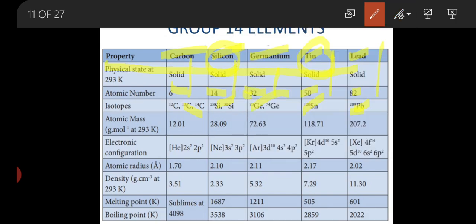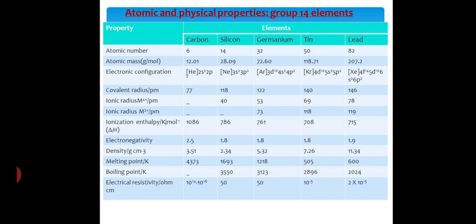The physical state of the carbon family, from carbon up to lead, is solid in nature. Already we have explained that the p block elements are classified into three categories: metals, metalloids and non-metals. Let's see again the classification of these elements. Is that clear?